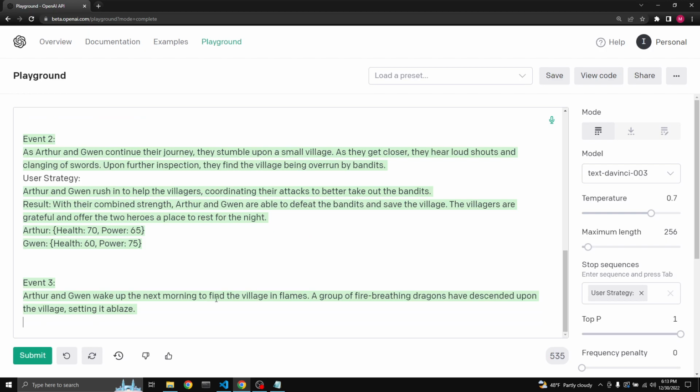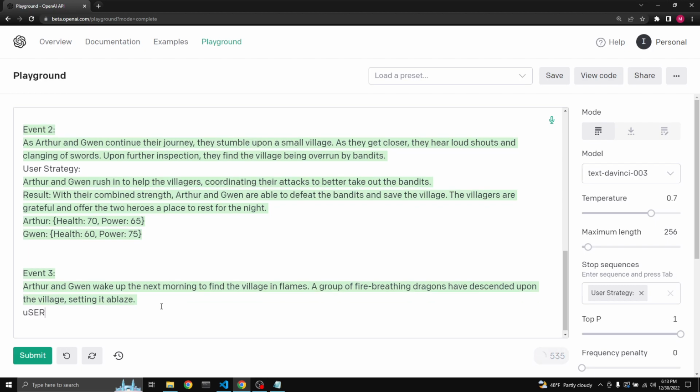Arthur and Gwen wake up the next morning, find the village in flames. A group of fire-breathing dragons have descended upon the village, setting it ablaze. So user strategy here will decide. Well, let's say this.